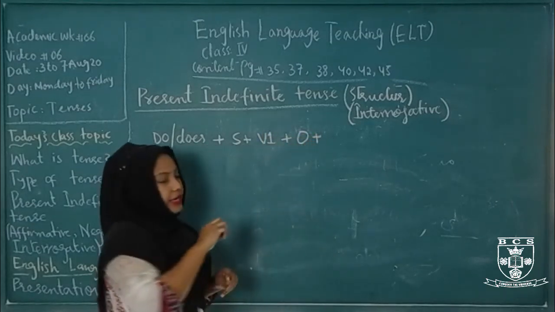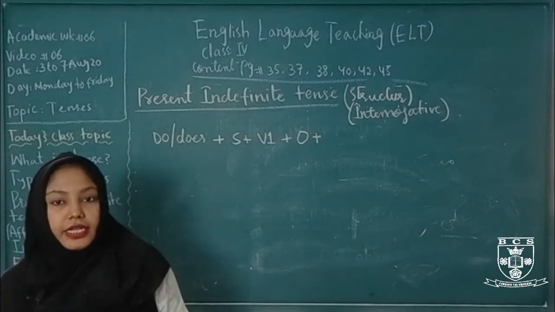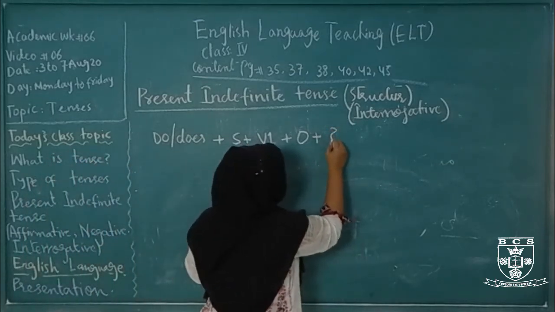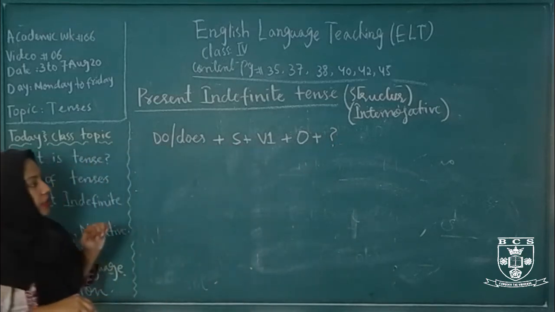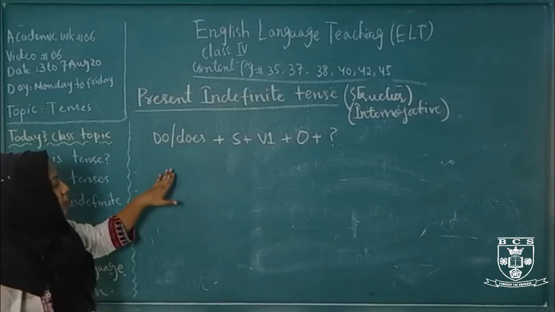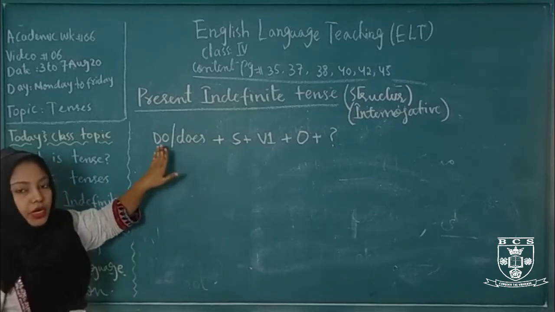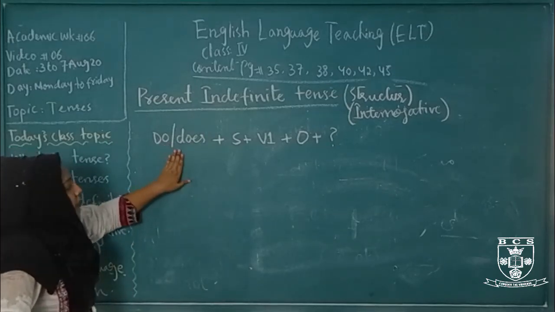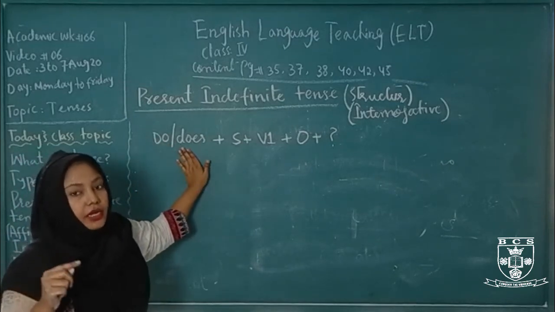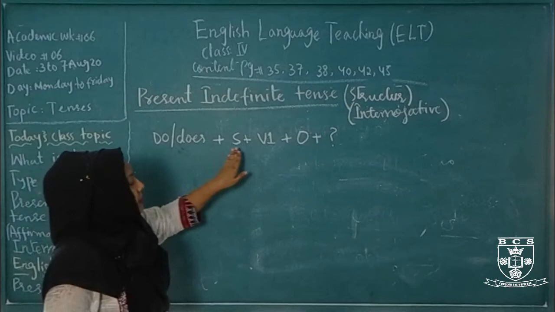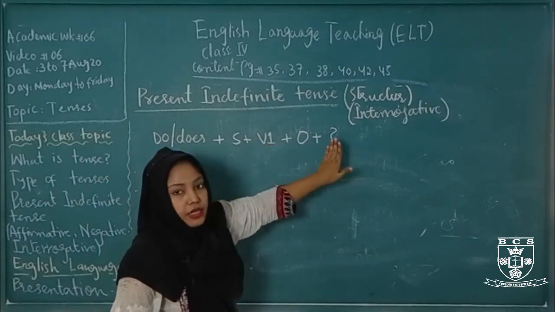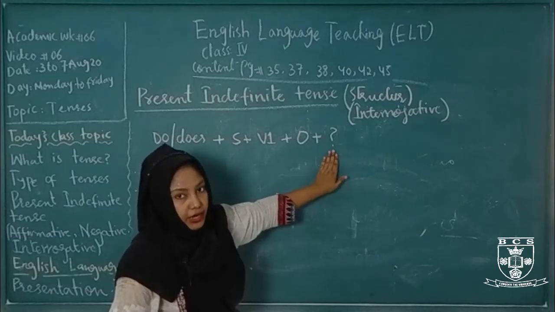Like I said, at the end of any interrogative sentence we put a question mark. After the object there is a question mark. So this is the structure of the present indefinite interrogative sentence. Do and does are the helping verbs of present indefinite, and they are only used with negative and interrogative sentences. Then subject, verb's first form, then object, and at the end of the sentence a question mark.